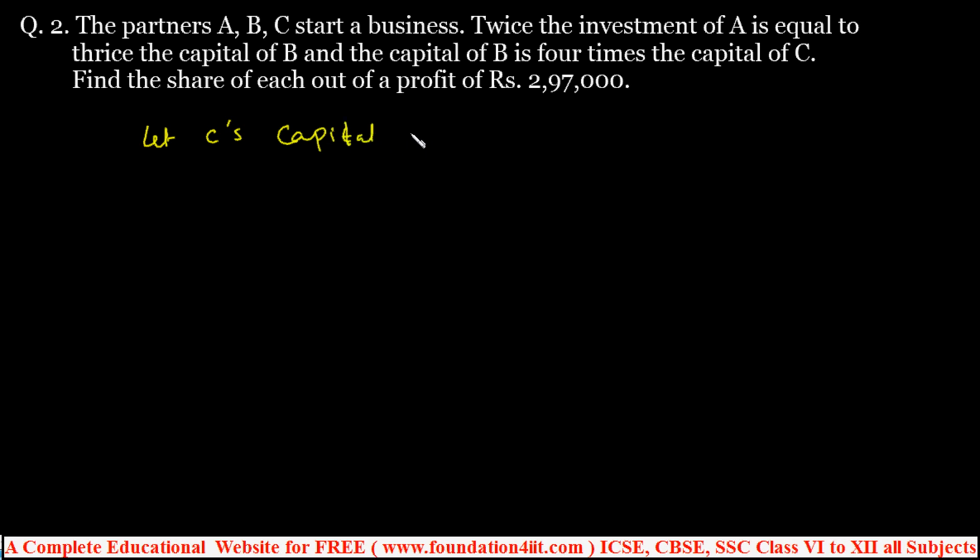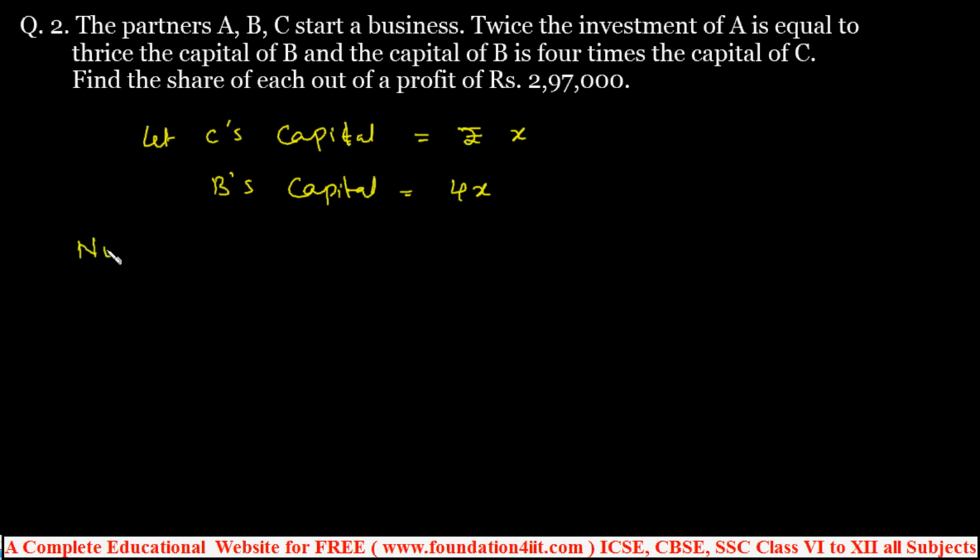Let C's capital be equal to rupees X. Then B's capital, according to the problem, is 4 times the capital of C. So B is equal to 4x. Okay, C and B capitals we got.